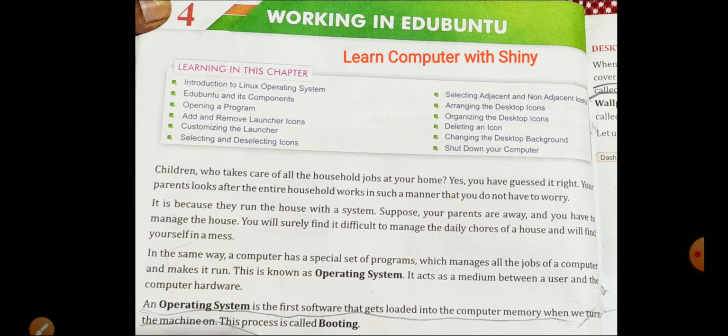In the same way, a computer has a special set of programs which manages all the jobs of a computer and makes it run. This is known as operating system. It acts as a medium between a user and the computer hardware.